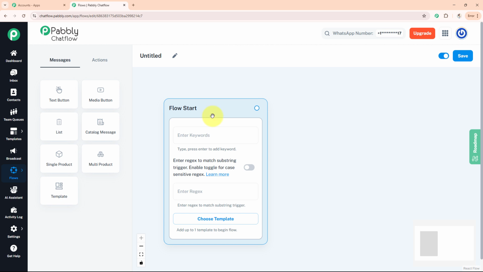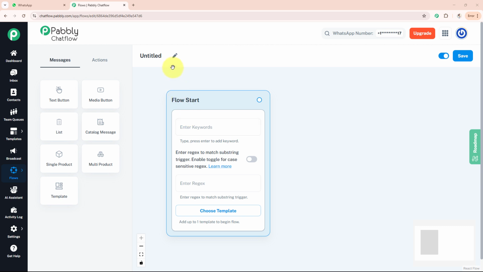Here you can see this tag, flow start, which will help us create our flow. But before starting any flow, you have to give your flow a unique name. For example, I'll give this flow the unique name of WhatsApp chatbot for Karate School Business and enter it. You have to do the same with every flow you create. Now coming to the right-hand side section, we have this toggle button. We have to switch on this button to activate our flow and also save our flow with each and every step.